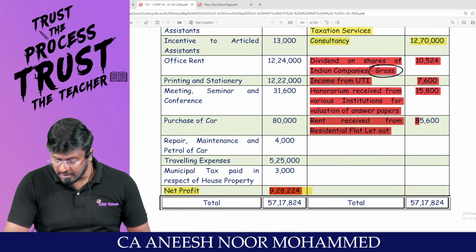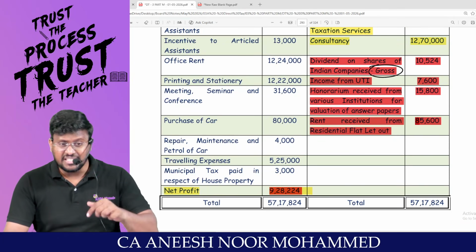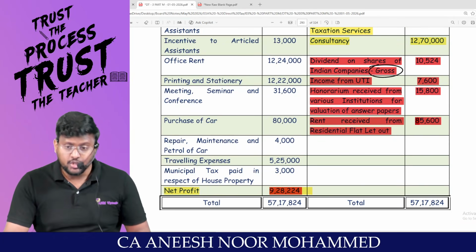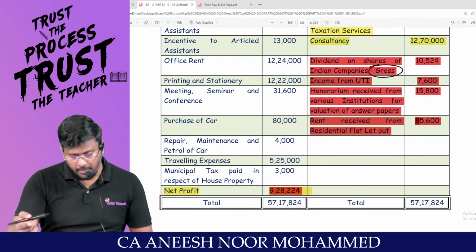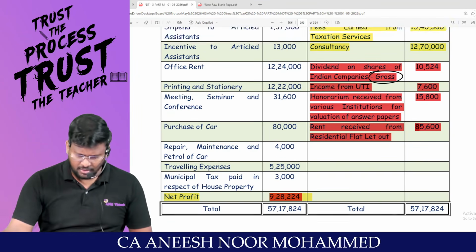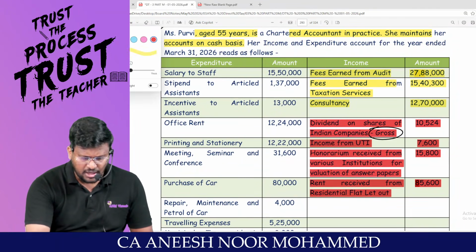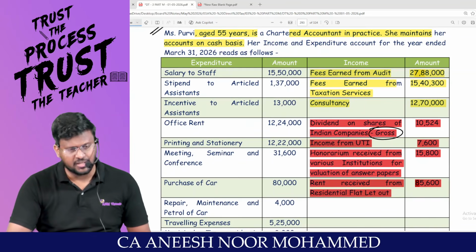Rent received from residential flat let out. This is an IFHP income. Should be removed from PGBP and should be included in IFHP. That's it. Salary to staff. You tell me, is it an allowable business expenditure?